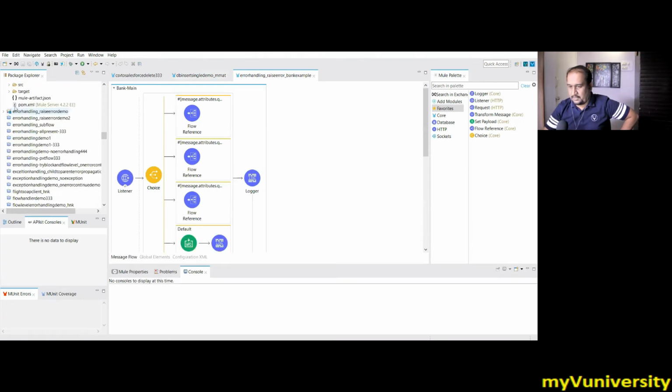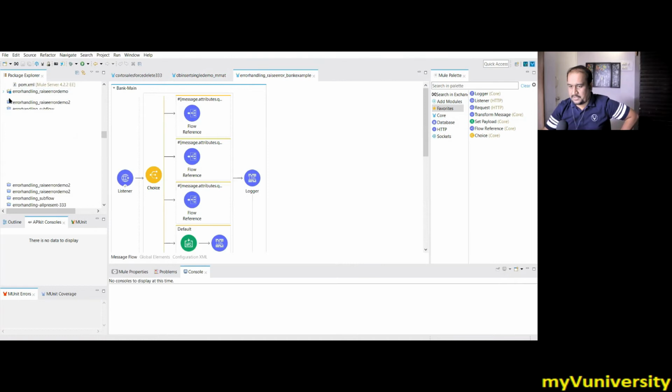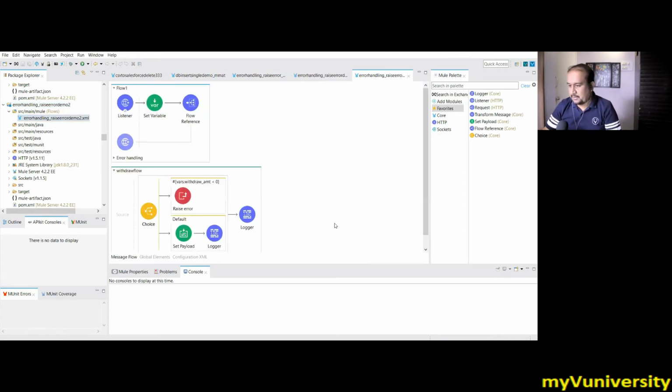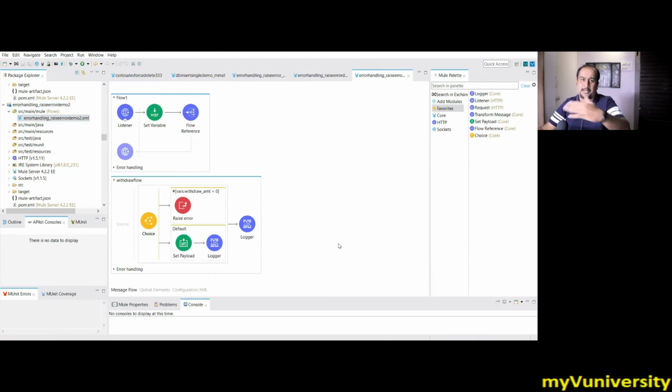This is one. Let me see if something different is here. Second one, maybe multiple flows might be there in this. Yeah, exactly. This is perfect. So have a look at this. This is a perfect example of that. The other two are my trial and error kind of projects.